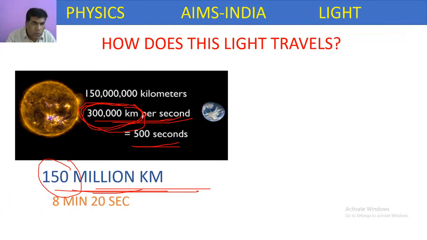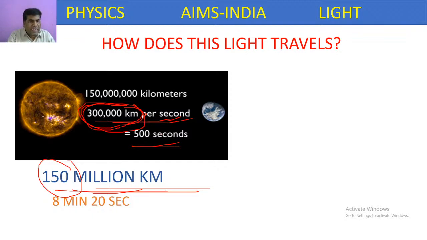If we convert into minutes, it takes almost 8 minutes 20 seconds. So the light ray which has touched the earth was emitted 8 minutes 20 seconds before at the sun.